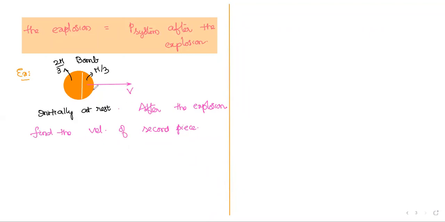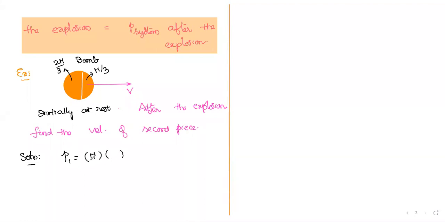The first piece has mass m by 3. In the same way as the first example, I write p1 equals its mass times velocity. Linear momentum is the product of mass and velocity.